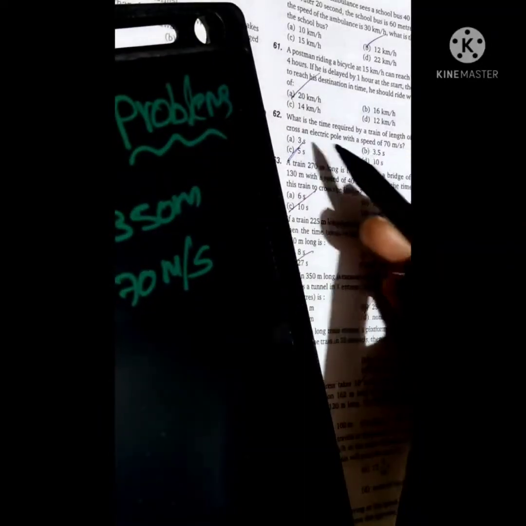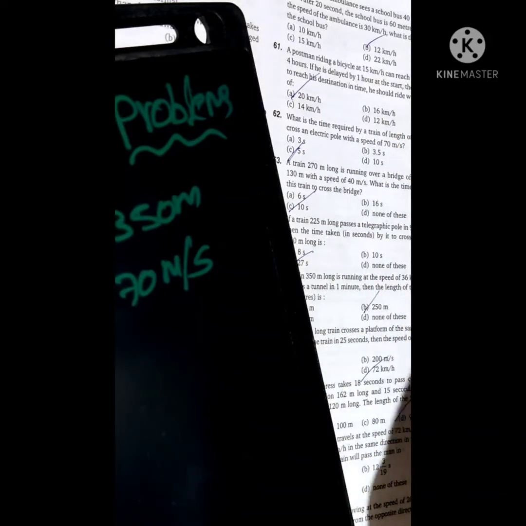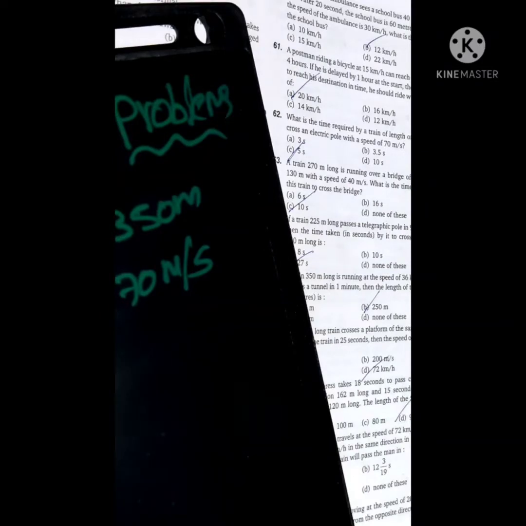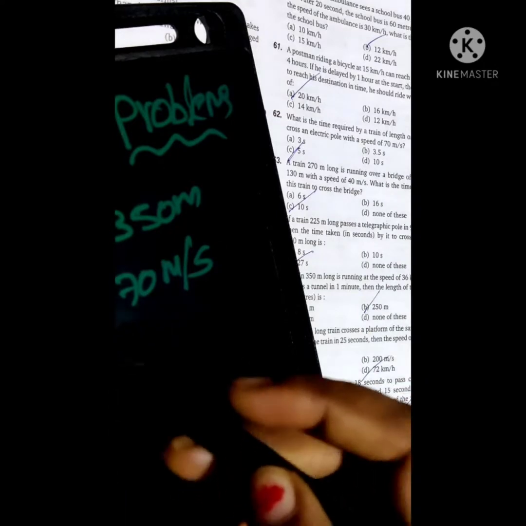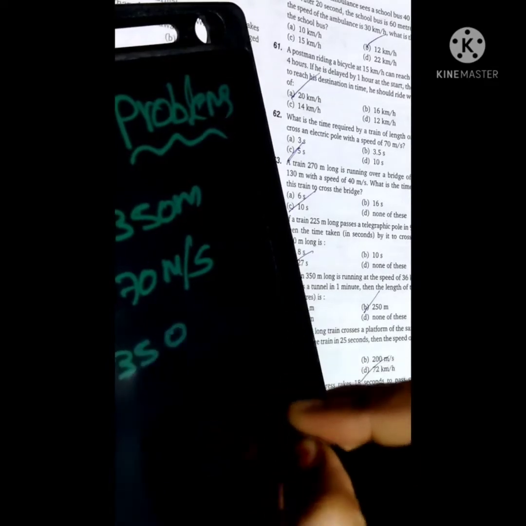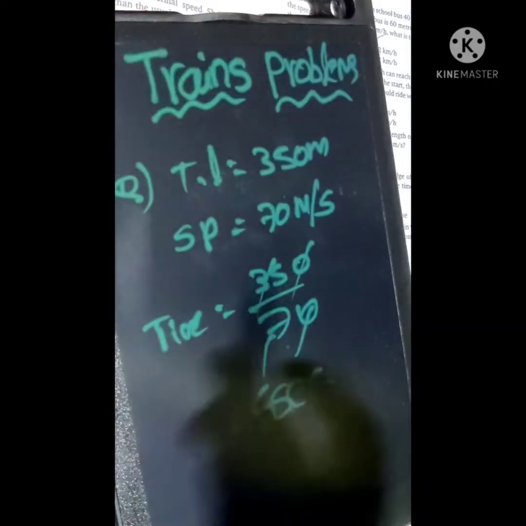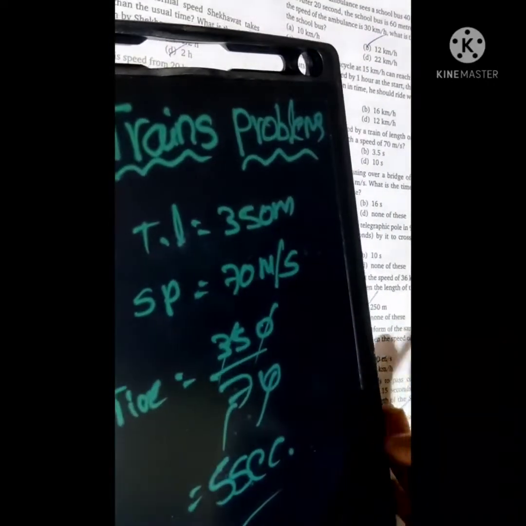To cross the electric pole, the length of the electric pole is negligible, guys, because in these trains problems, especially for an electric pole and some other objects, the lengths are negligible. That's why we don't consider the length of this electric pole. So we will find time as 350 by 70, so 5 seconds. 5 seconds is the answer of this question.